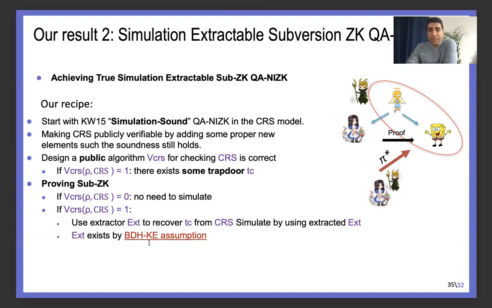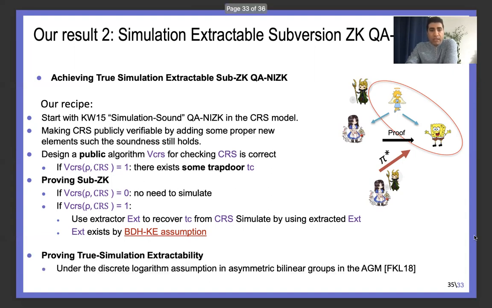Here we managed to use the well-known BDH assumption to prove the Subversion ZK. But here we go a step further, and we also used discrete log assumptions in symmetric bilinear groups in the AGM, and then prove how we can achieve this true simulation extractability for such Subversion ZK QA-NIZK.